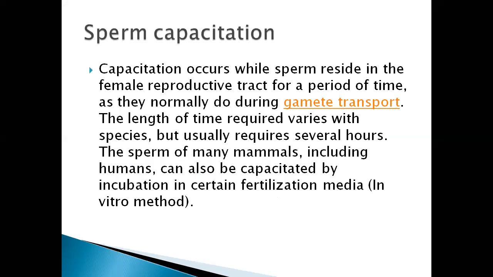So capacitation occurs while sperm reside in the female reproductive tract for a period of time, as they normally do during gamete transport. The length of time required varies with species, but usually requires several hours. The sperm of many mammals, including human beings, can also be capacitated by incubation in certain fertilization medium, what we call the in vitro method.